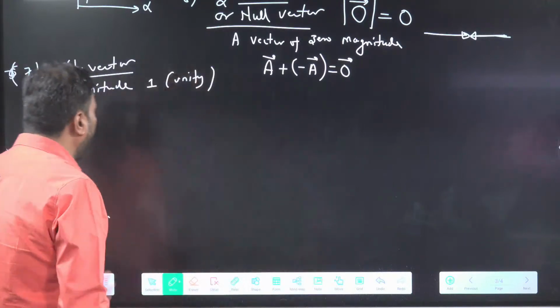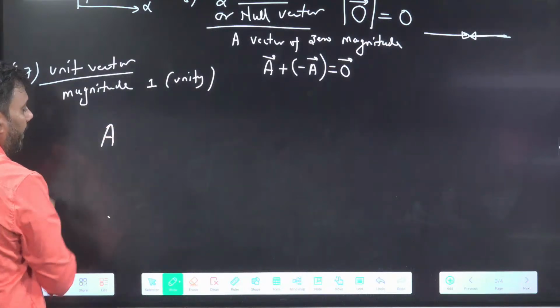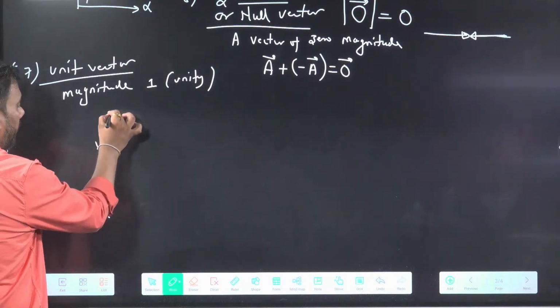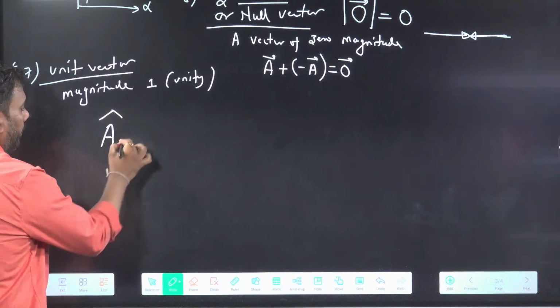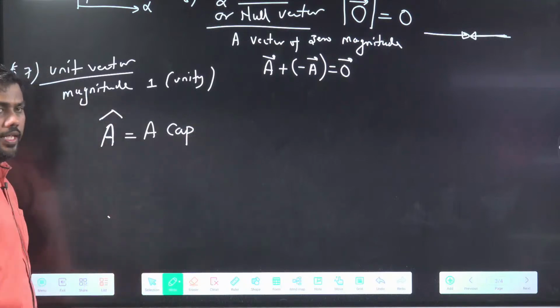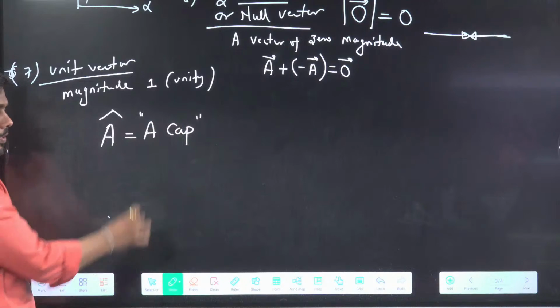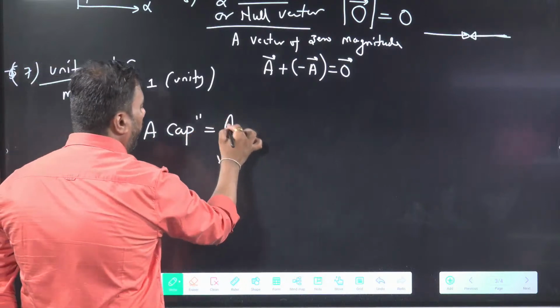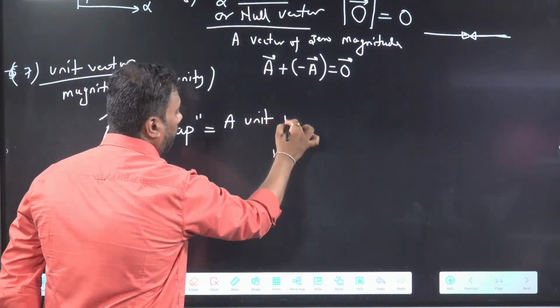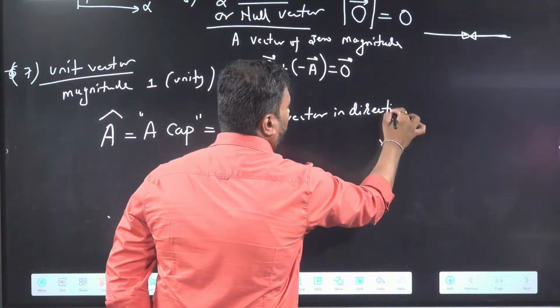To specify a unit vector, we use a special symbol. Let's say I want to specify a unit vector in direction of A vector. We use a cap symbol. We read this as A cap. A cap means a unit vector in direction of A vector.